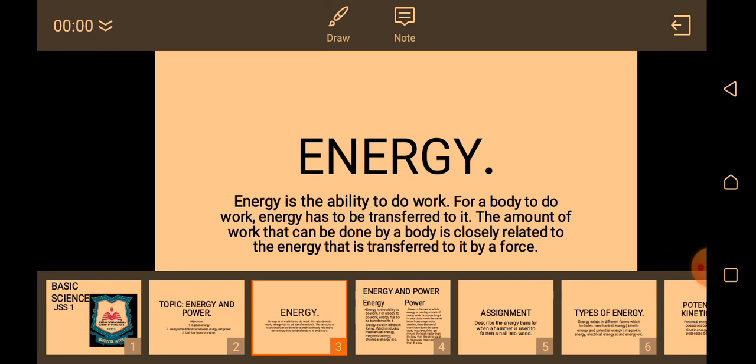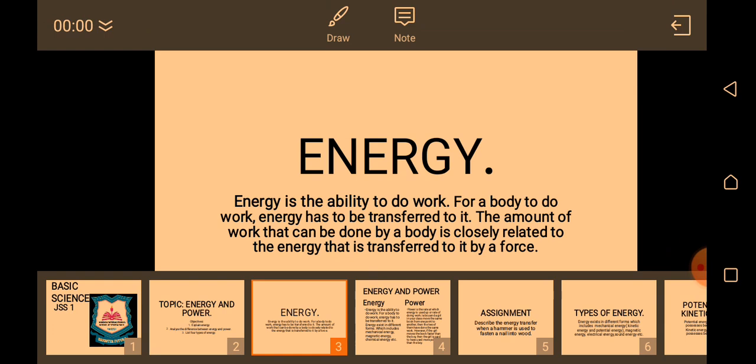If you have a sport vehicle that needs to be pushed before it can start moving, if you stand there and keep pushing, you are applying energy already. If you keep pushing and the vehicle does not move, you've not worked. Though you've applied energy, you can't say you have worked, because for work and energy to correspond, there must be motion, meaning the vehicle must have moved from one point to another.